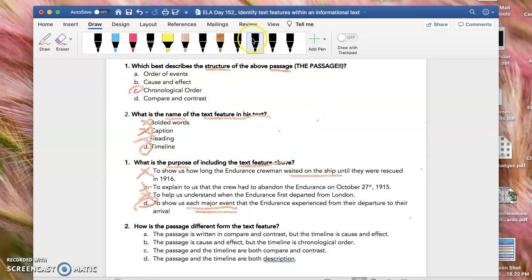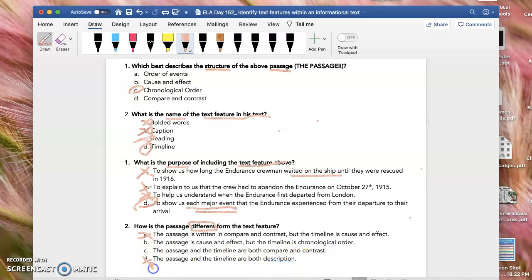And then it talks about how the passage is different from the text feature. So how is the passage different from the timeline? The passage is written in compare and contrast, but the timeline is cause and effect. No, because we know that the passage is actually chronological order. The passage is cause and effect, but the timeline is chronological order. The passage and the timeline are both compare and contrast. The passage and the timeline are both descriptive.